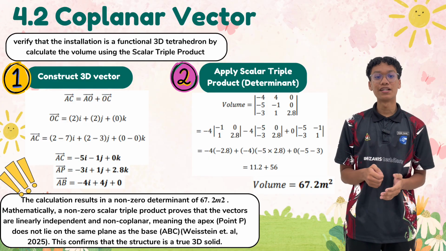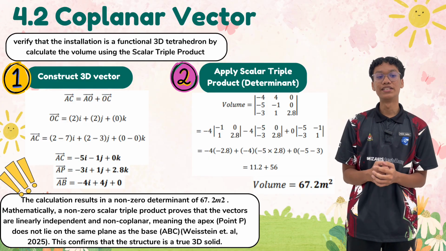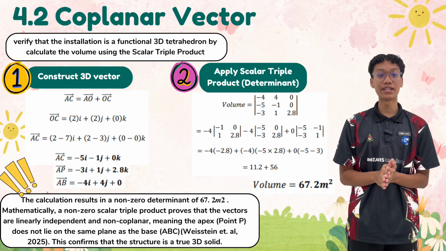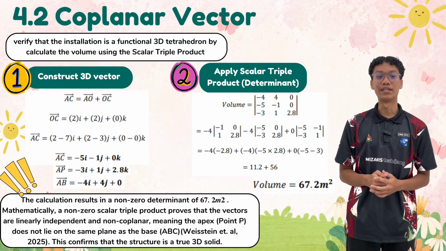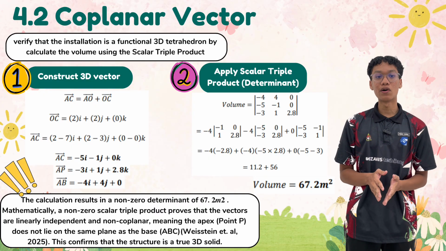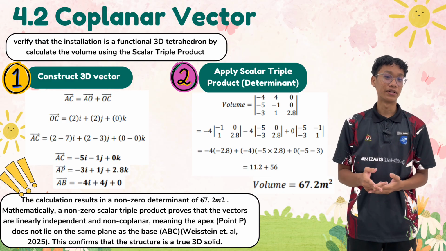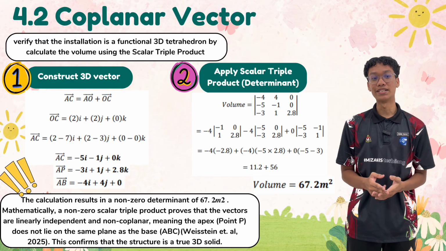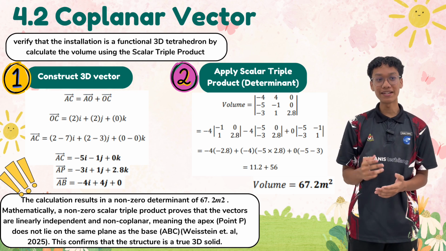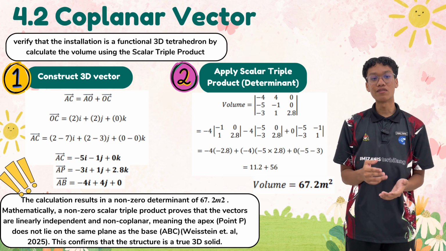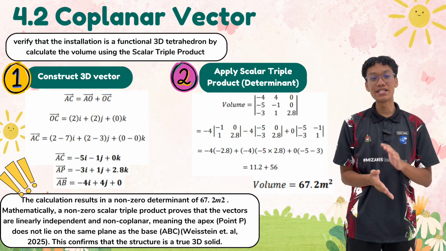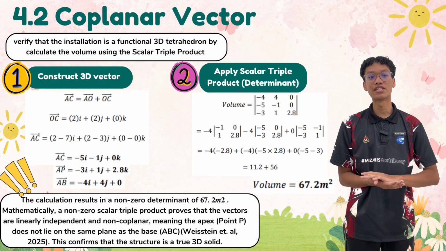If the result of the scalar triple product is 0, it means the vectors are coplanar. And if the result is non-zero, it means the vectors form a three-dimensional solid. In the first step, we construct vectors from the coordinates of the points. For example, we calculate vector AC by subtracting the coordinates of point A from point C. In a similar way, we construct the other vectors, which are vector AB and AP. These vectors represent the edges of the tetrahedron in three-dimensional space.